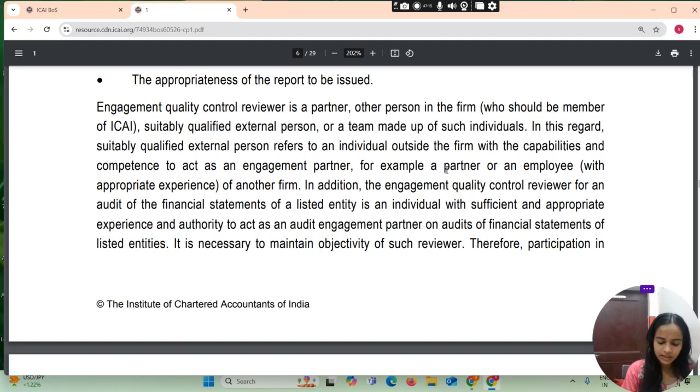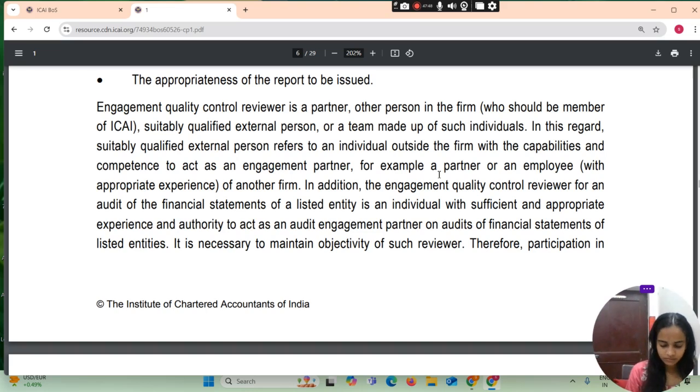In this regard, a suitably qualified external person refers to an individual outside the firm with the capability and competence to act as an engagement partner. For example, a partner or an employee with appropriate experience of another firm. In addition, the engagement quality control reviewer for an audit of the financial statements of a listed entity is an individual with sufficient and appropriate experience and authority to act as an audit engagement partner on an audit of the financial statements of a listed entity. It is necessary to maintain the objectivity of such a reviewer.